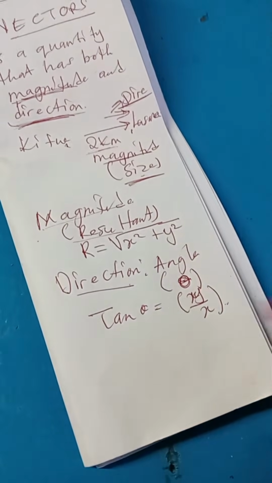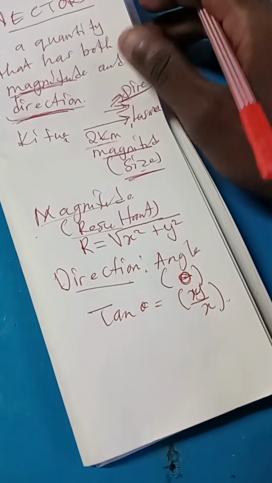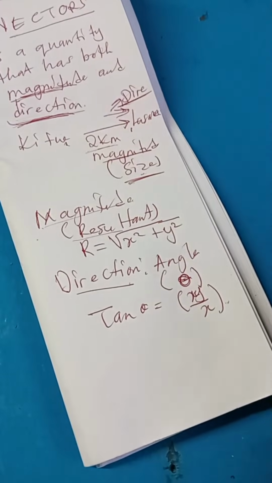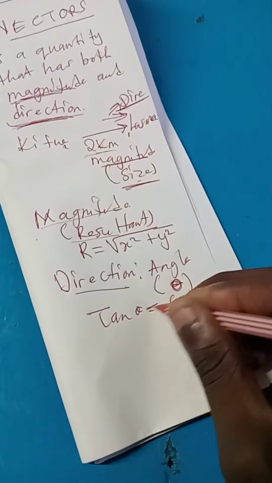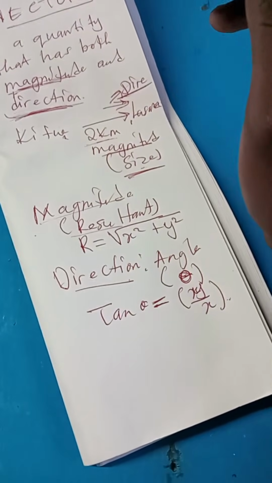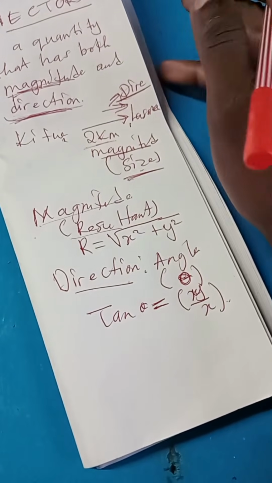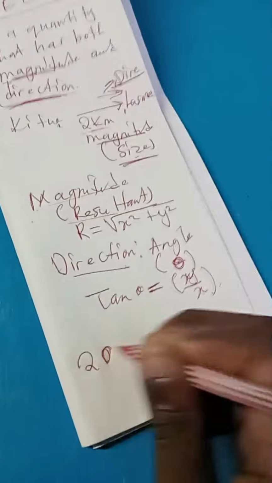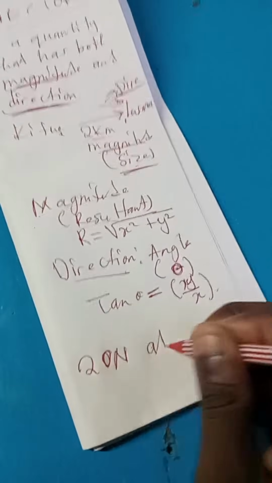Now, there's another important point that you need to know. Any quantity associated with an angle is called a vector. For example, we can have 20 newtons at 30 degrees.